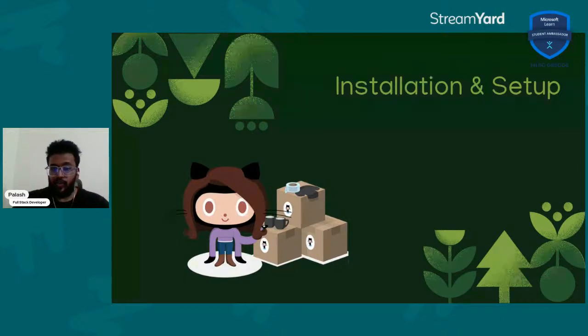Yeah, so let's get on to installation and setup with Git. Just allow me to share my screen.